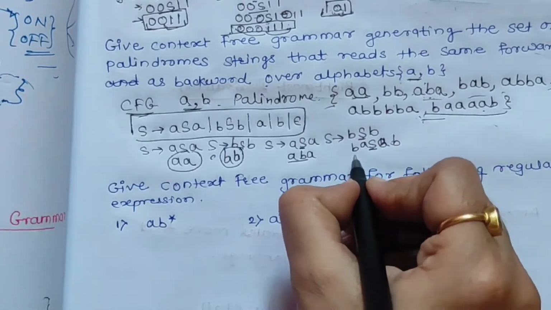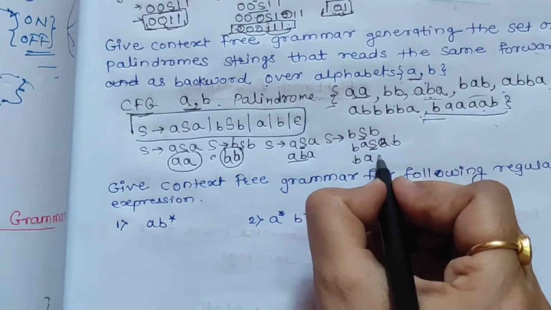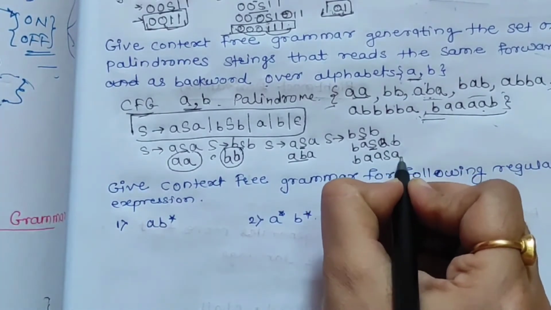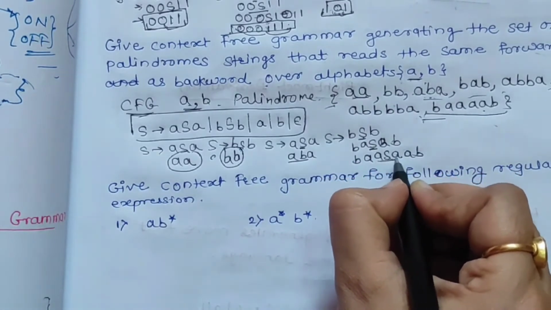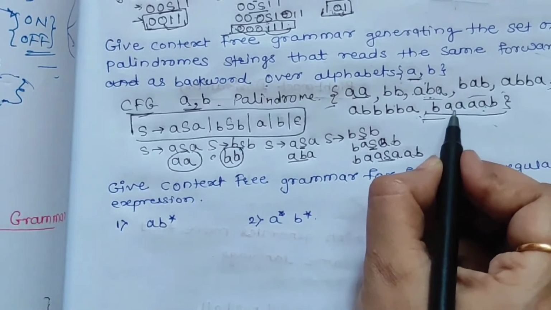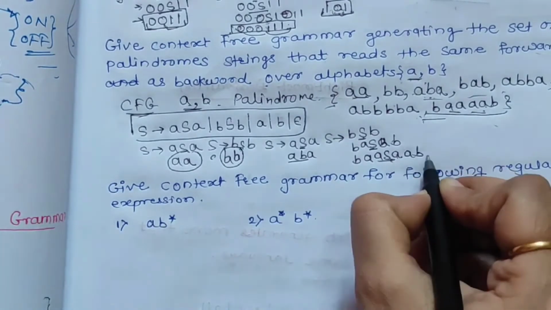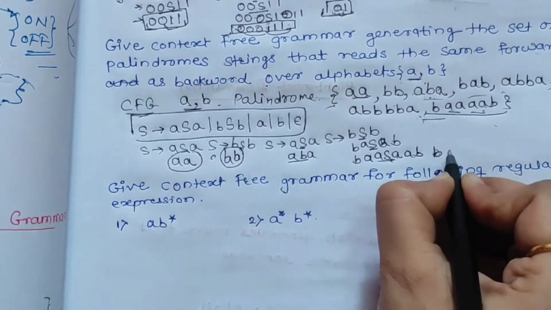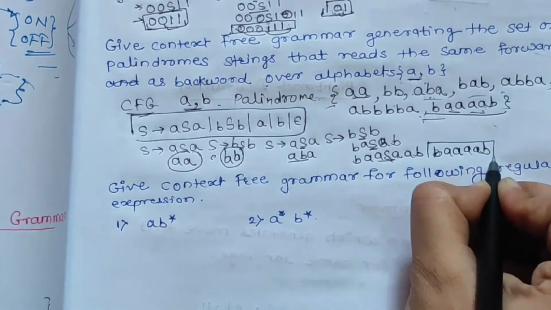Again this S will be replaced with ASA, and we want five A's in total, so this S will be replaced with epsilon. So we will get the string BAAAAB. So this will be the grammar.